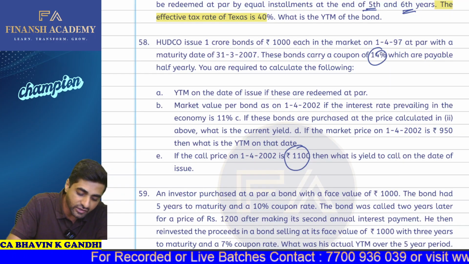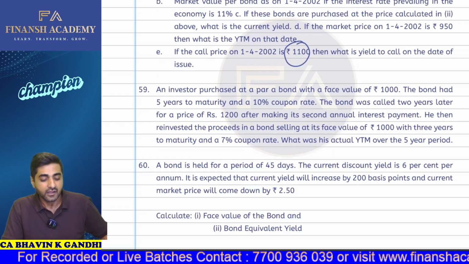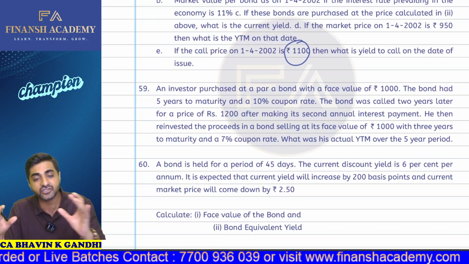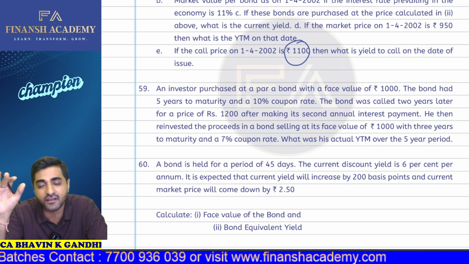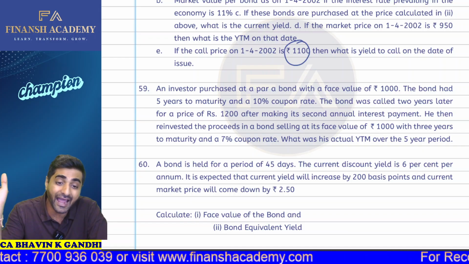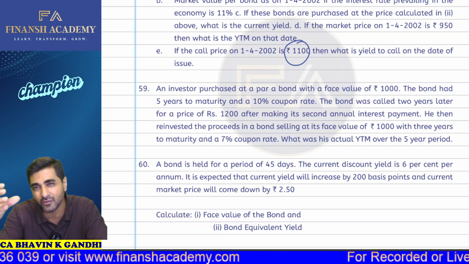Fine. So this is how your question number 58 will also be calculated. Fairly easy question to solve. Now, question number 59. This question also requires your attention. An investor purchased at par a bond with a face value of 1000. Fine. So an investor has invested 1000. The bond had 5 years to maturity and a coupon rate which was given to you, that was 10%.